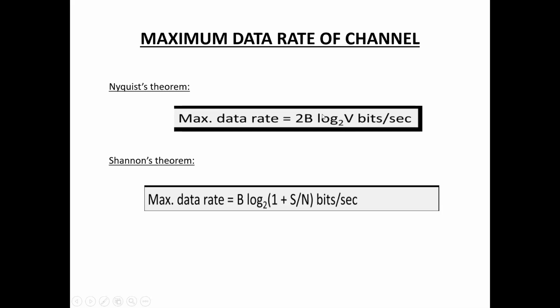Here B is the bandwidth and V is the number of signal levels. In Shannon's formula, B is also the bandwidth, and S/N is the signal to noise ratio.